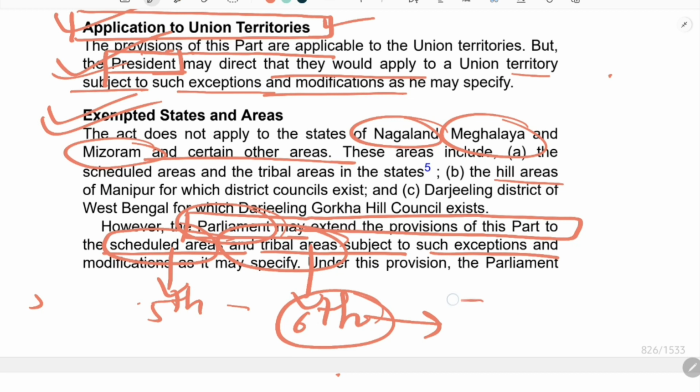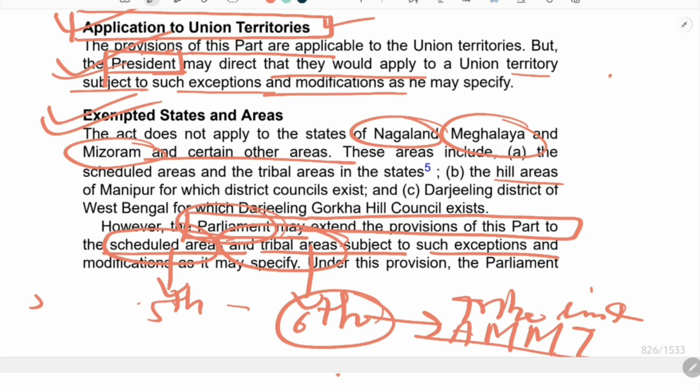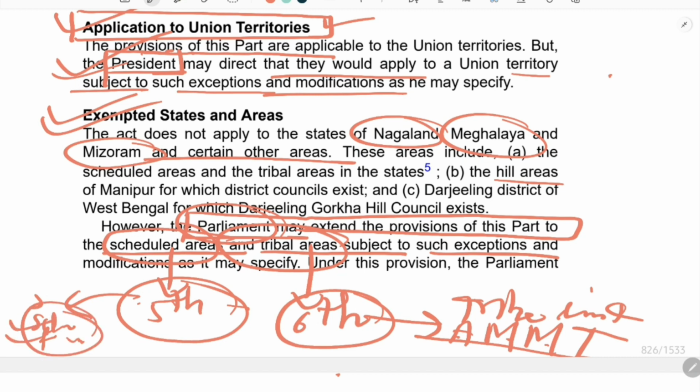The sixth schedule talks about the tribal areas in four states: Assam, Meghalaya, Mizoram, Tripura. AMT. Assam, Meghalaya, Mizoram, Tripura. And the fifth schedule areas talk about the provisions related to the scheduled areas and scheduled tribes. These scheduled areas and scheduled tribes are in 10 states.